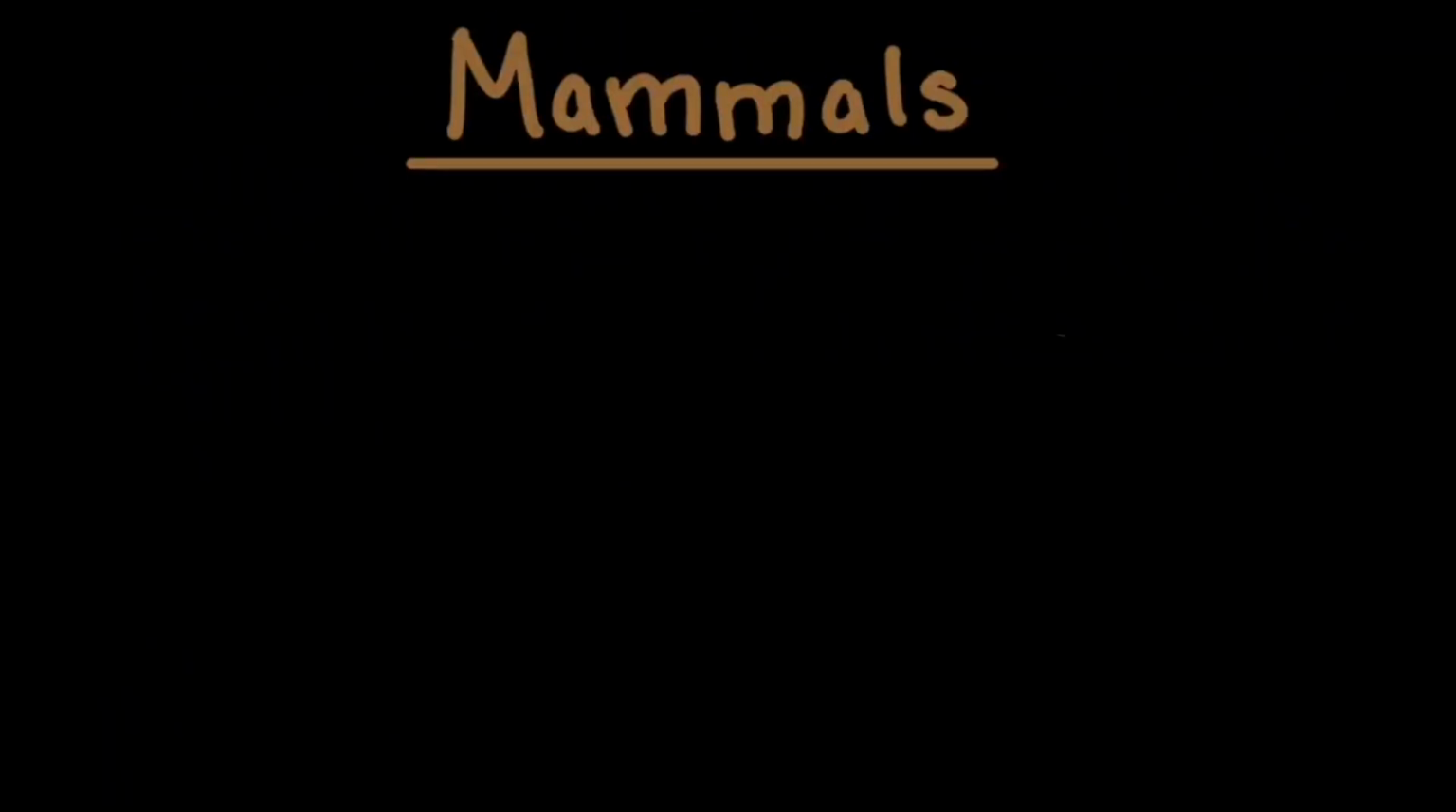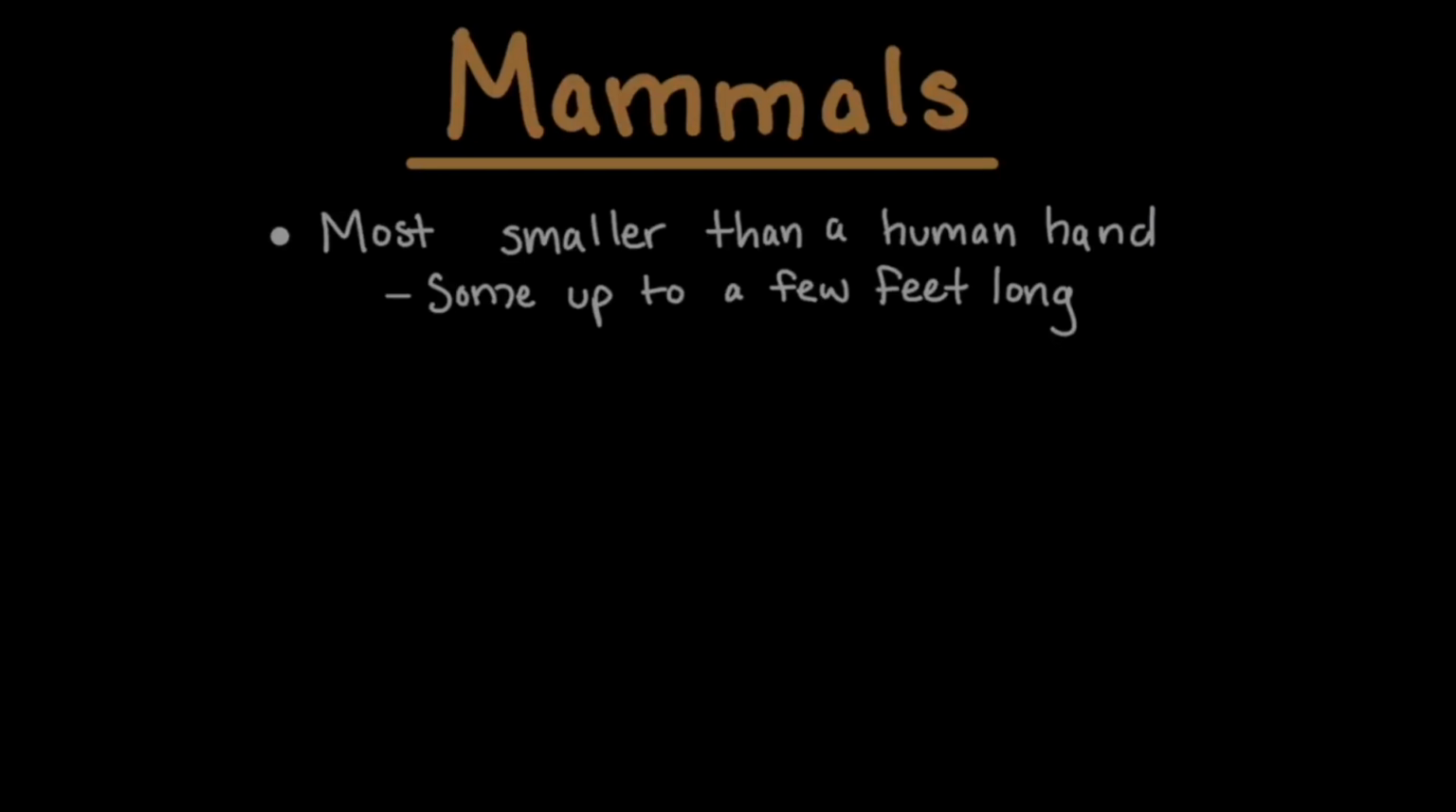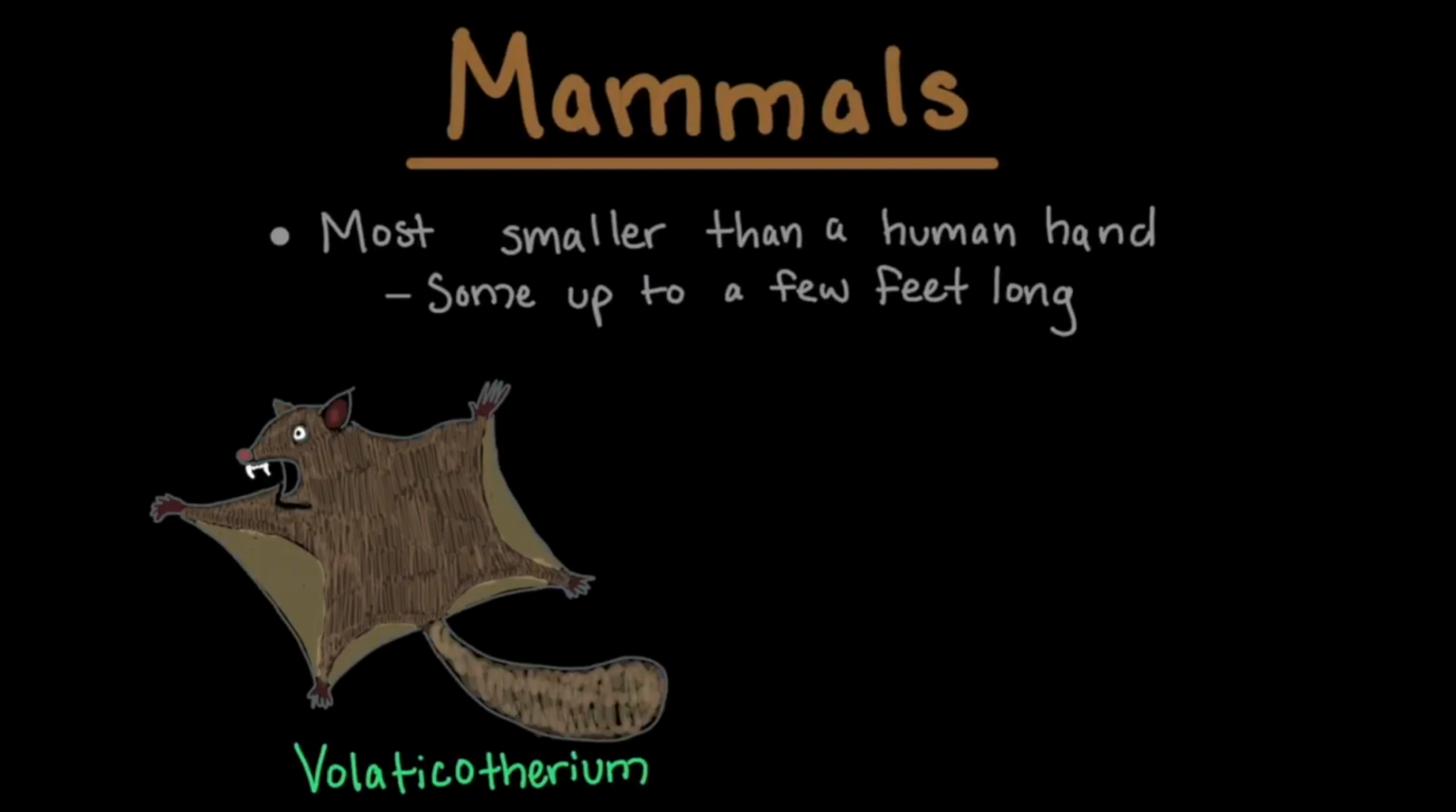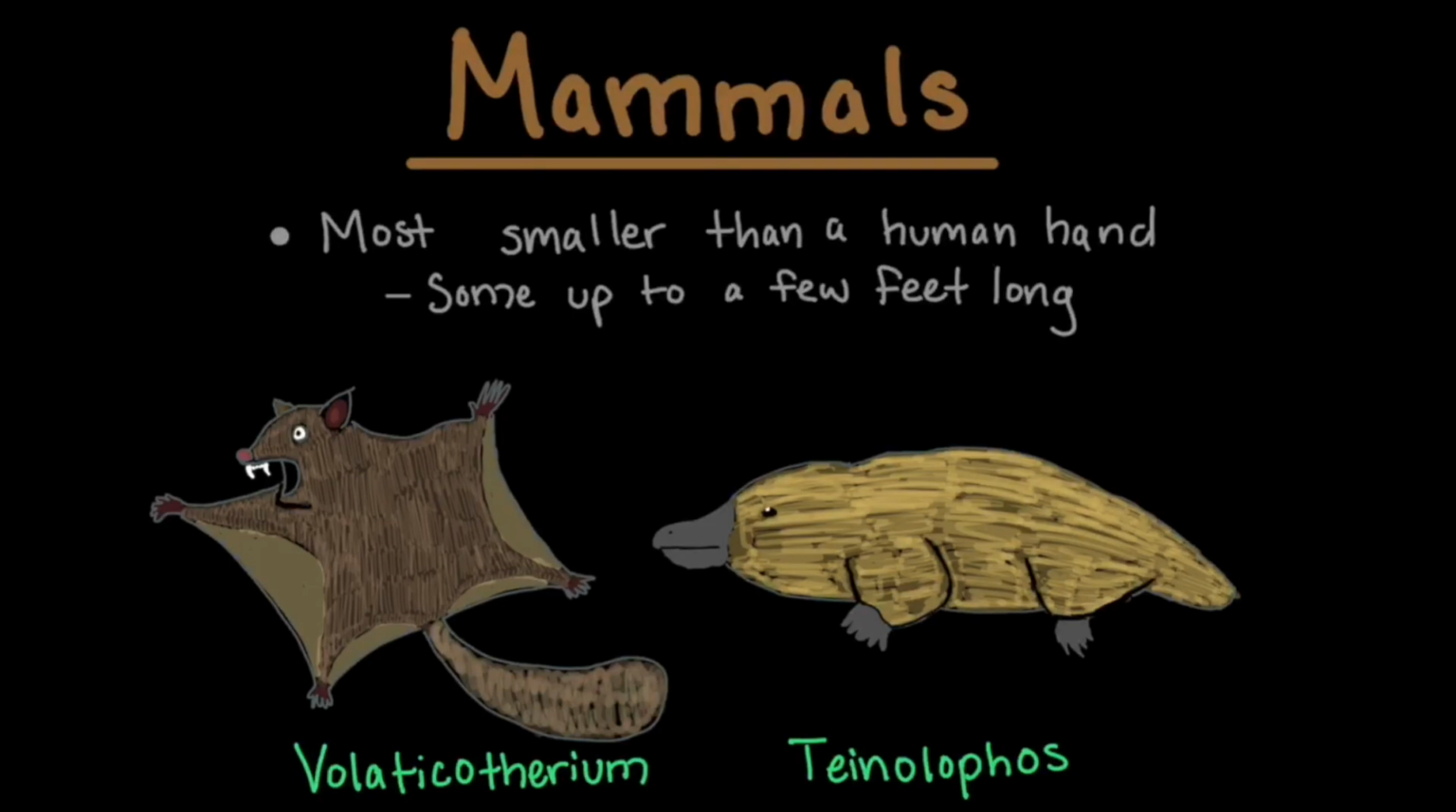For mammals, most were smaller than a hand, some were up to a few feet long. Volaticotherium was a small mammal that had fossilized skin membrane between its limbs, suggesting it was a glider, like the modern flying squirrel. Teinolophos was an early monotreme, which is the group that would later include the platypus.